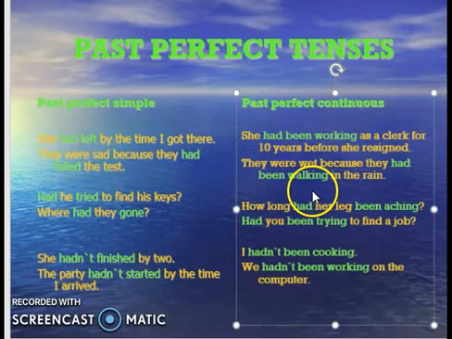So normally in past perfect continuous, one sentence is of simple past and one sentence can be of past perfect continuous or past continuous as well. I had not been cooking. We had not been working on the computer. So these are certain examples which you have to understand, right? And after this, hope it is clear to you. If you find any doubt or it's not clear to you, you can write in the comment box.